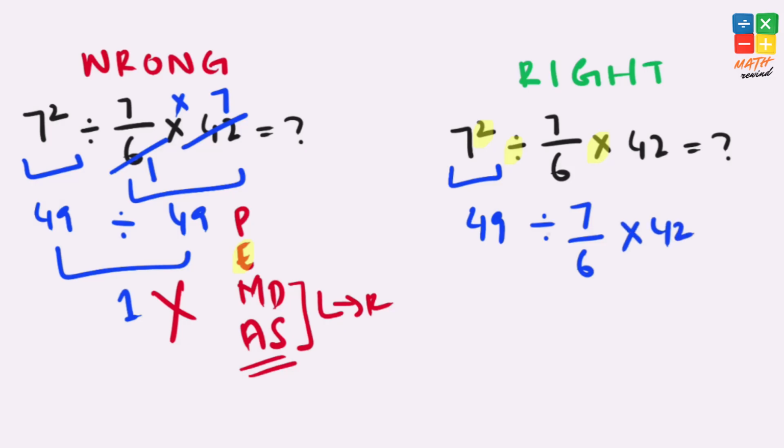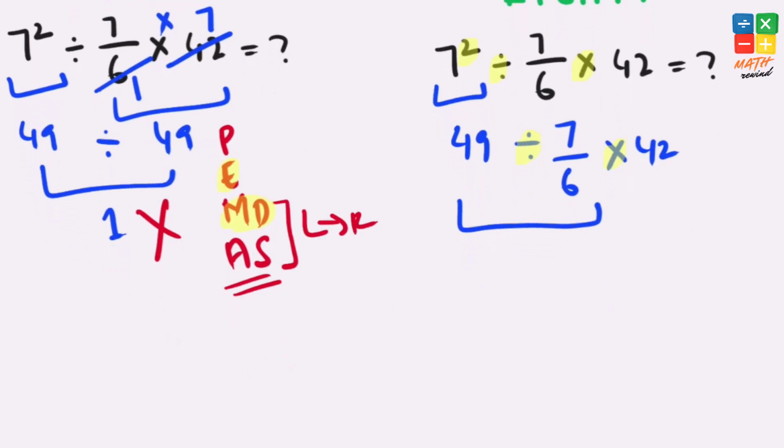Now we have division and multiplication operators present. According to the rules, multiplication and division have equal level of priority, but we have to work from left to right, so we need to solve this division first because that is on the left side. 49 divided by 7 over 6. Now a number is getting divided by a fraction here. To solve this, we can use the KCF rule: keep, change and flip.